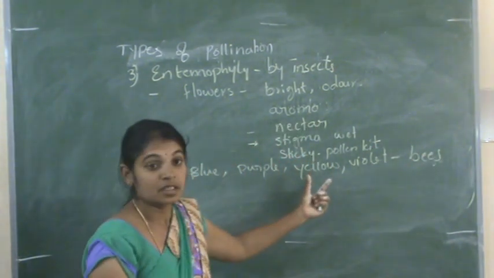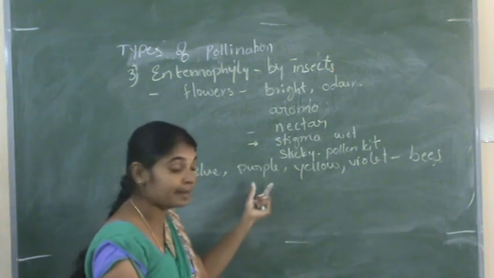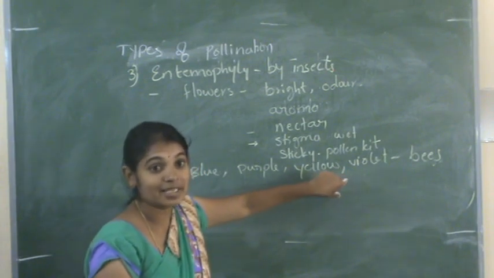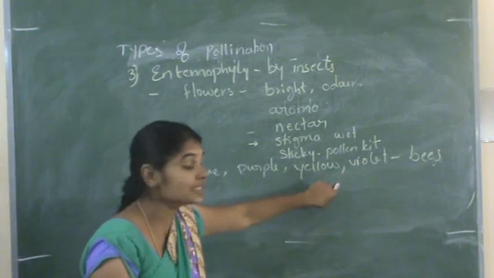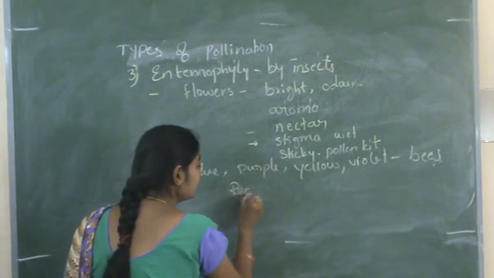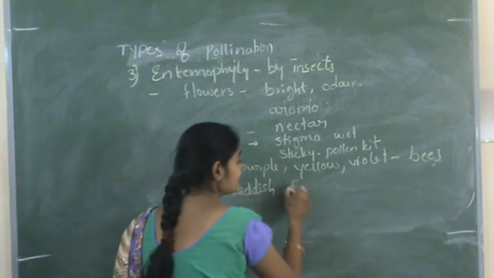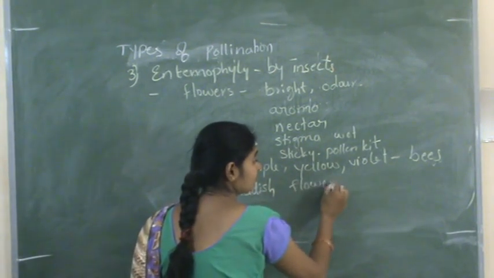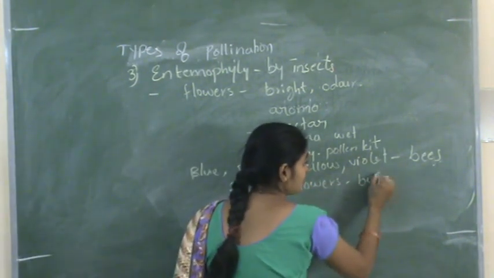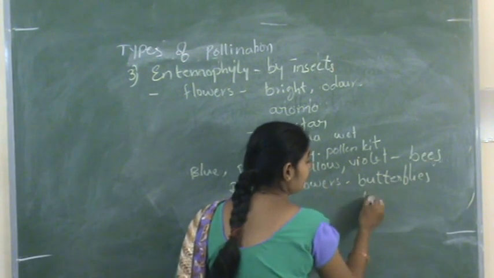So flowers which are blue or purple or yellow or violet attract bees, and reddish flowers attract butterflies and wasps.